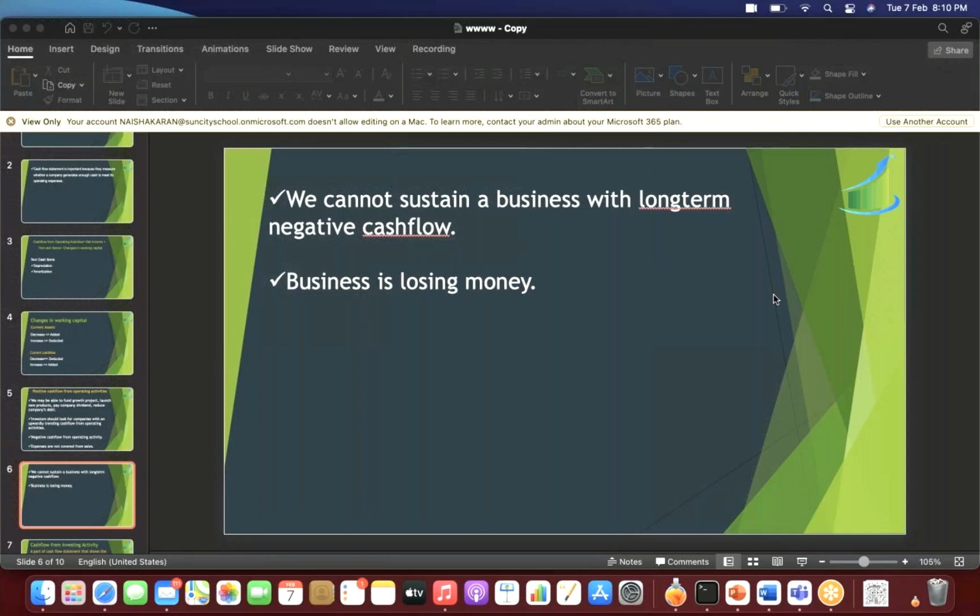Again, cash from operating activity being negative, even if you want to take a risk, it should be a very calculated risk. Why? Because you already know it has been losing money for many years, then it is not wise for us to invest. So to put it bluntly, I would say, please do not invest in such companies. This is what we did in the last session. I'll give you 2 minutes for you to ask me any questions that you have before we move on to the next part of cash flow statement, which is cash from investing activity.